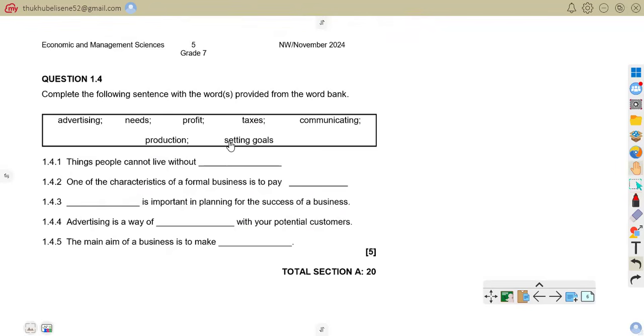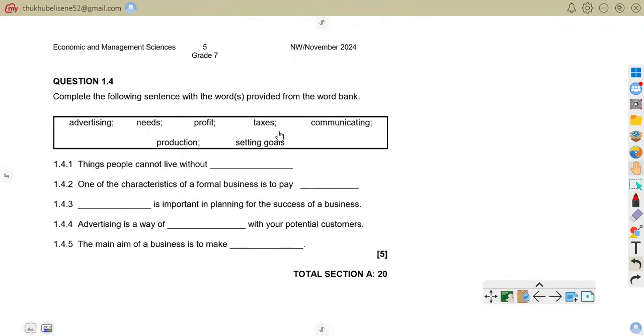So now we are on question 1.4. Complete the following sentences with the words provided from the word bank. So here are the words, and then you have to fill in the missing words. 1.4.1, things people cannot live without are the needs. Needs are the things people cannot live without.